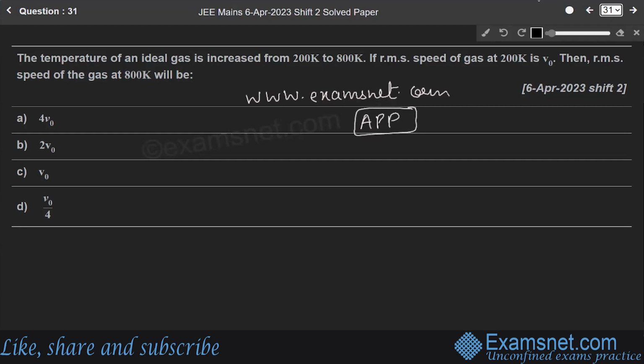So today, students, we will be solving the JEE 2023, 6th April, shift second paper. In this particular video, I will be solving the physics part of the paper. So here we go.